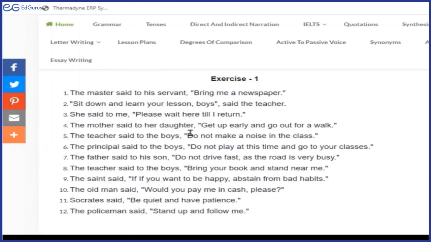Got it? So now next time, whenever you do this, you will remember that you were making the mistake here. And what mistake, that also you will remember, and then you will never repeat that mistake. Okay? Yes. All right. The teacher said to the boys, do not make a noise in the class.